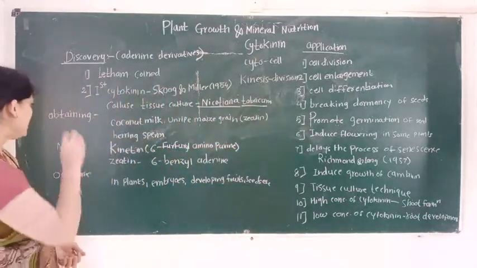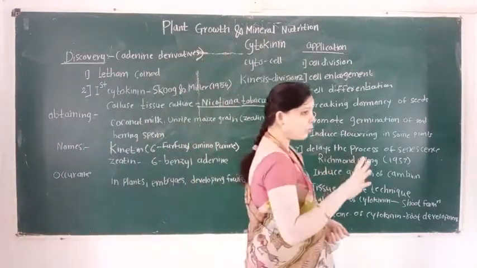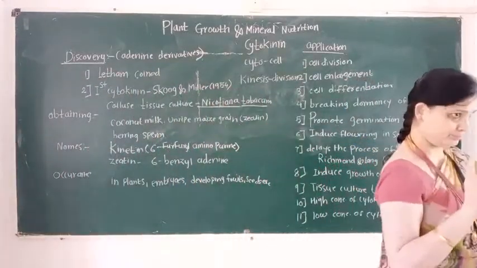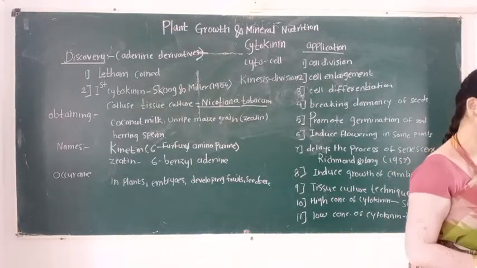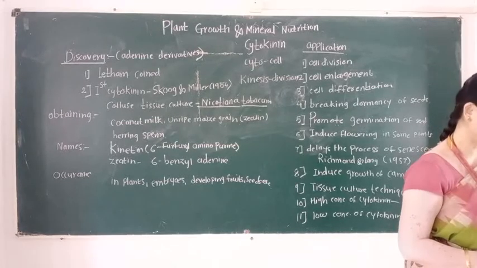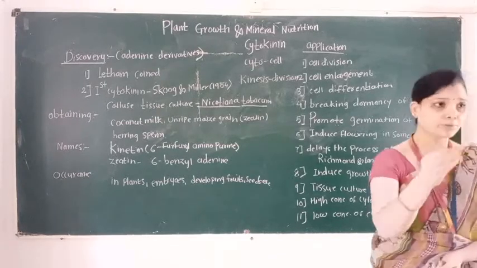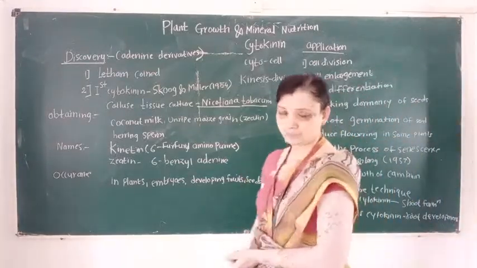Then cytokinin is obtained from, here remember, first point, coconut milk, that is the endosperm of the coconut. Second, unripe maize grain.